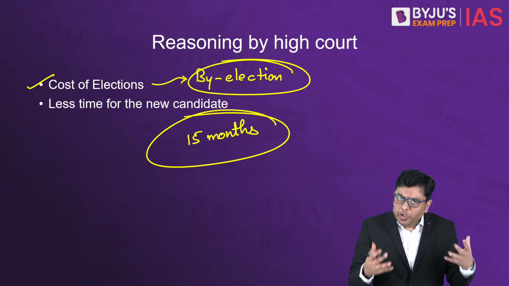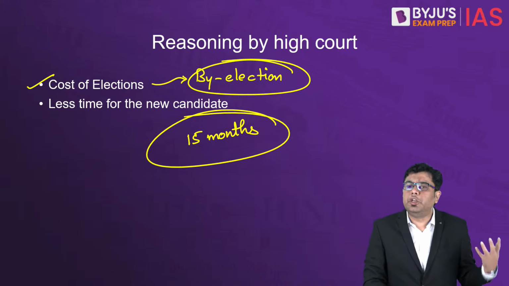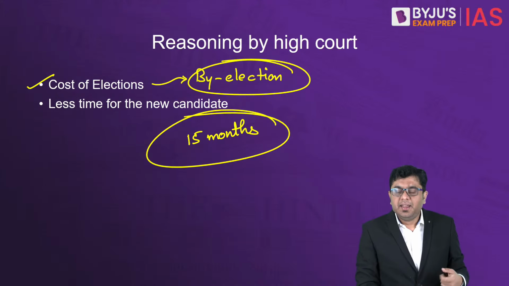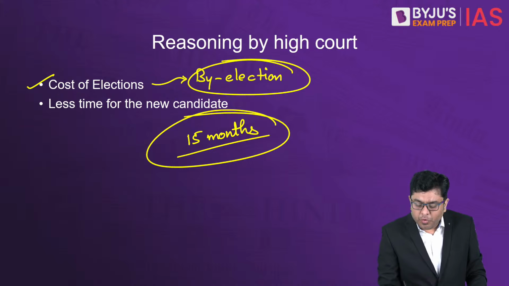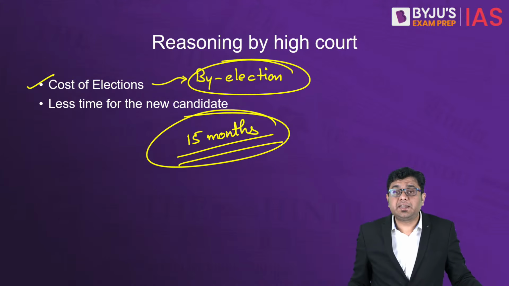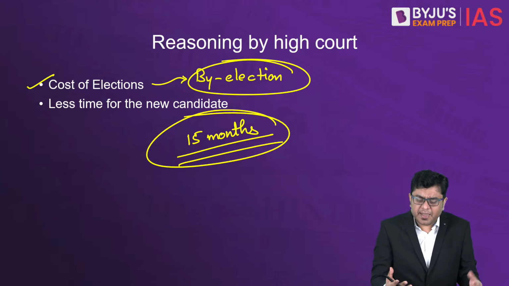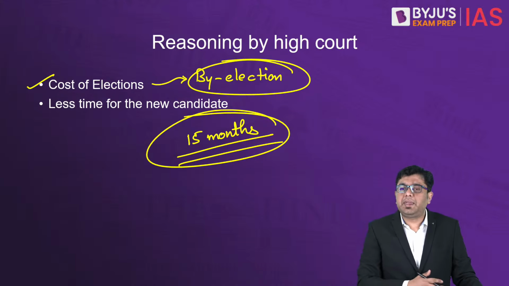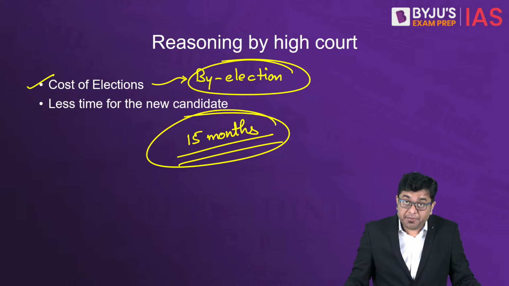The new person who is elected will have only 15 months of tenure before going into the next election, and 15 months is obviously a very limited time to make any sort of change, any sort of difference.